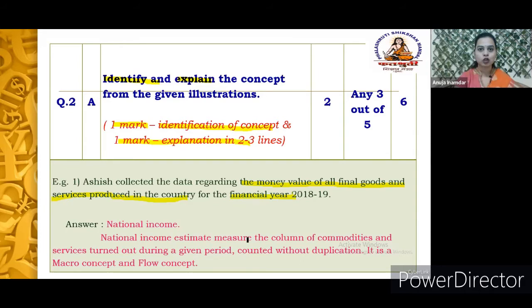National income estimates measure the volume of commodities and the services turned out during a given period, counted without duplication. It's a macro concept and a flow concept. So similarly, you can give the explanation for this. For this question also, you can observe that you need to identify the concept. So your concepts have to be very strong.